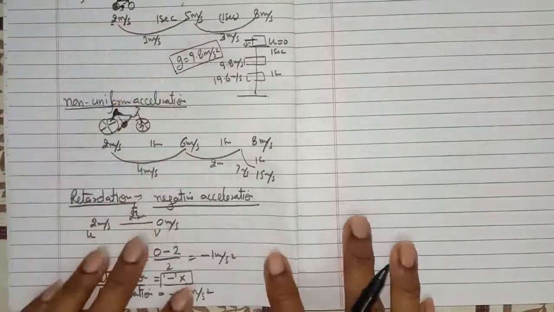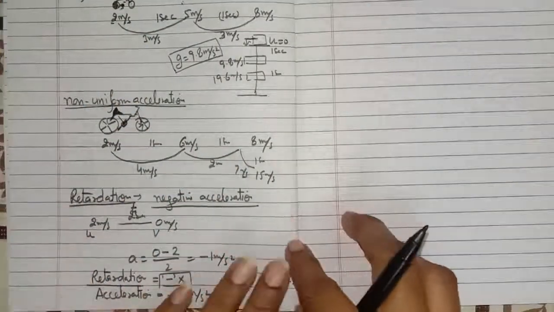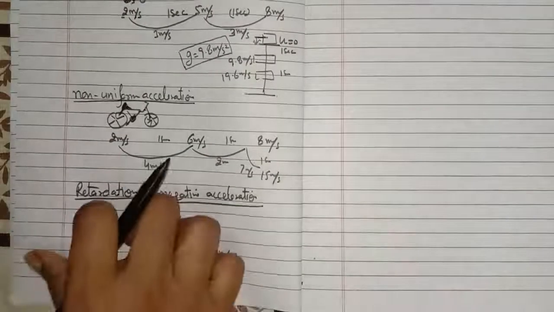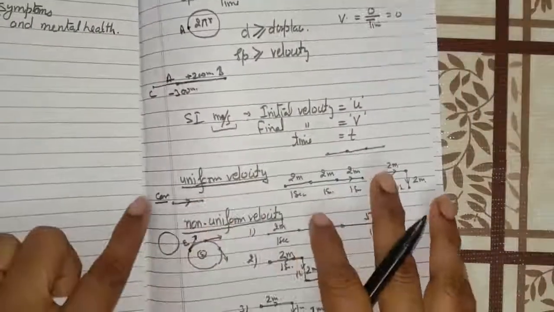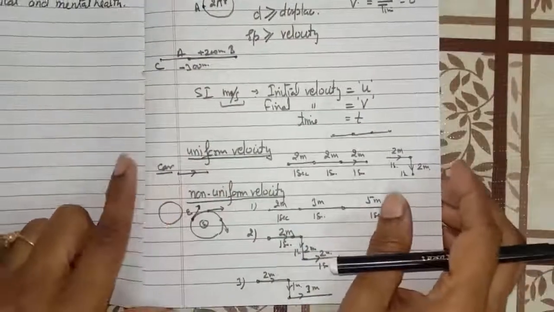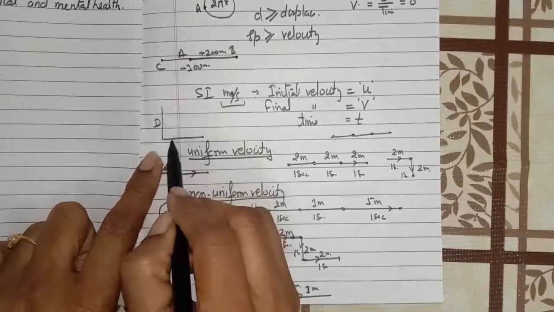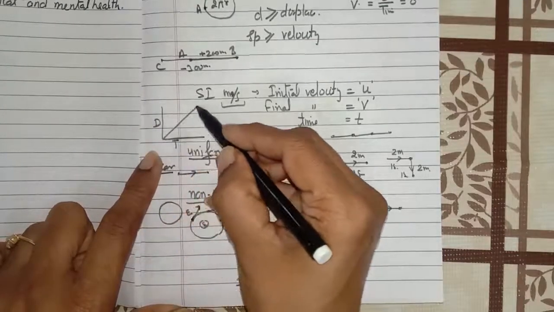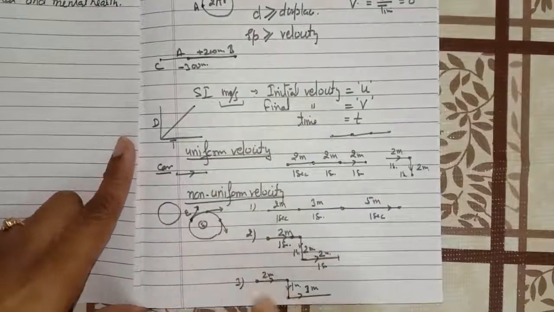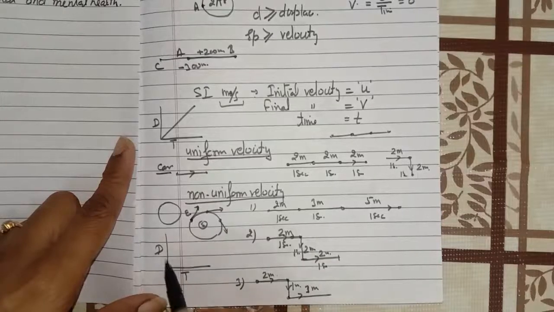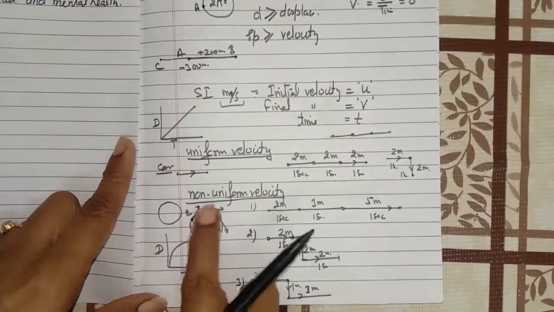So these are the acceleration and the retardation. I think at the time of revision I can explain the graphs with these values. For the uniform velocity, if you are making the dt graph, the distance time graph, it is always like this. I will explain again in the part on graphs. For the non-uniform velocity, the dt graph is like this. It should be a curve. This is a distance time graph for the non-uniform velocity.